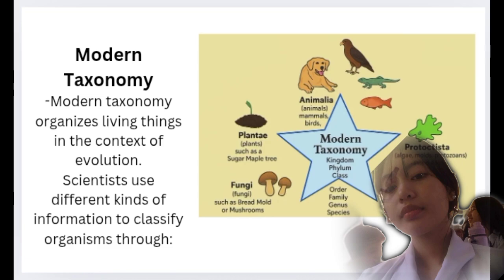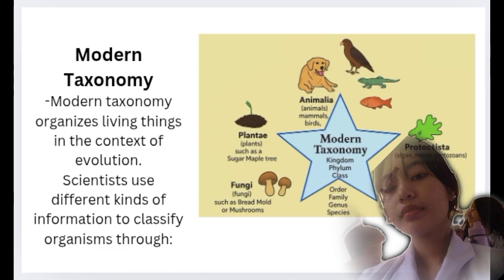Now we proceed to the topic about modern taxonomy. In this part, we will discuss how scientists classify living things based on their evolutionary relationships. We will also learn about the different evidences used to study how organisms are related to one another. First is modern taxonomy.